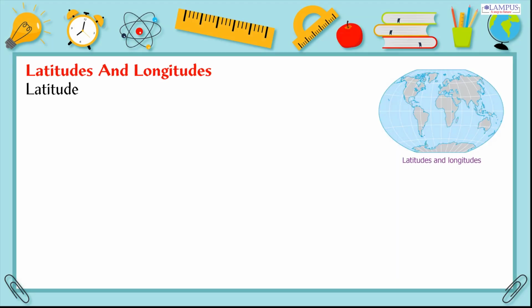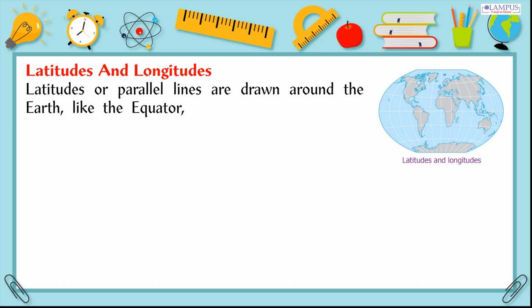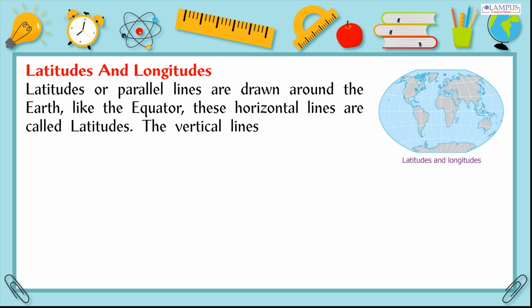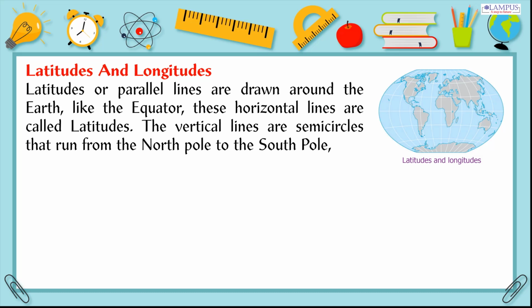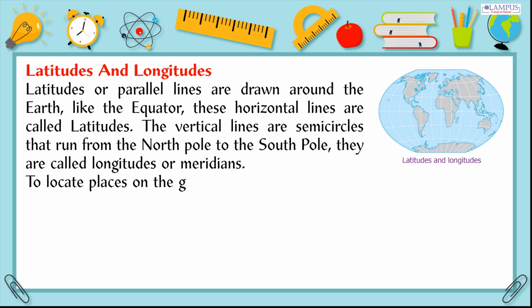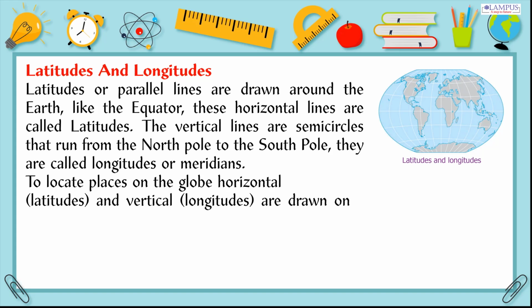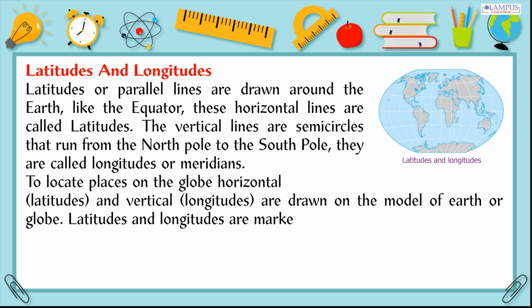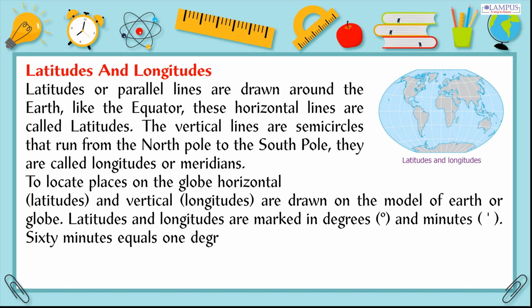Latitudes and longitudes. Latitudes or parallel lines are drawn around the Earth, like the equator. These horizontal lines are called latitudes. The vertical lines are semicircles that run from the North Pole to the South Pole. They are called longitudes or meridians. To locate places on the globe, horizontal latitudes and vertical longitudes are drawn on the model of Earth or globe. Latitudes and longitudes are marked in degrees and minutes. 60 minutes equals 1 degree.